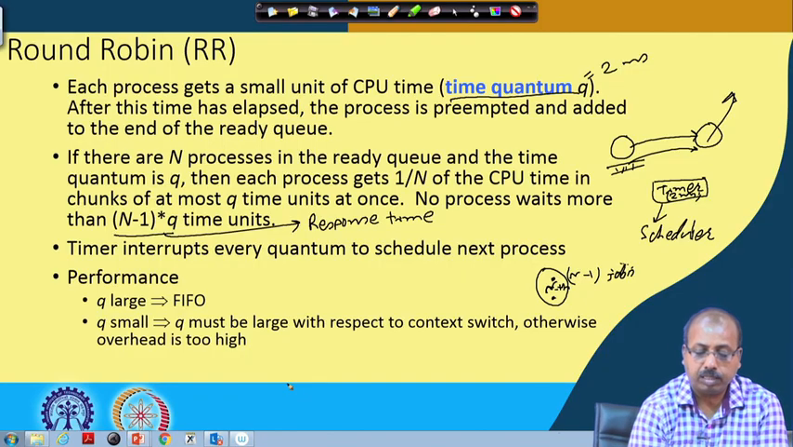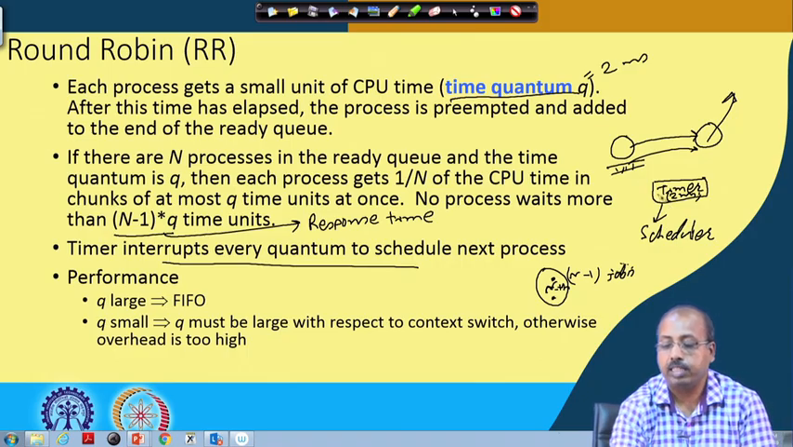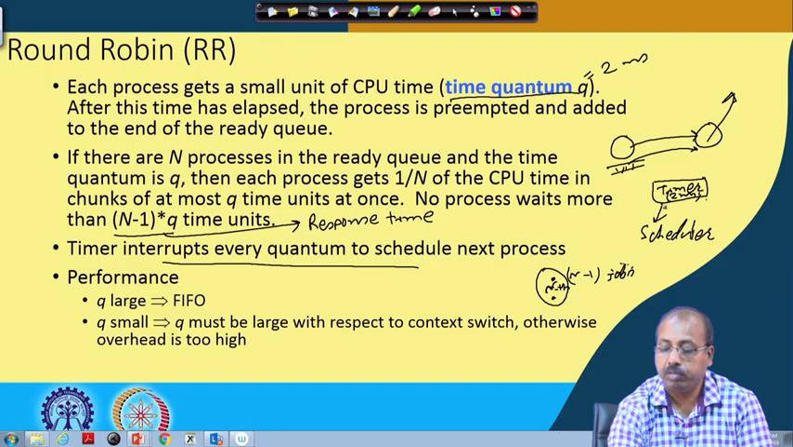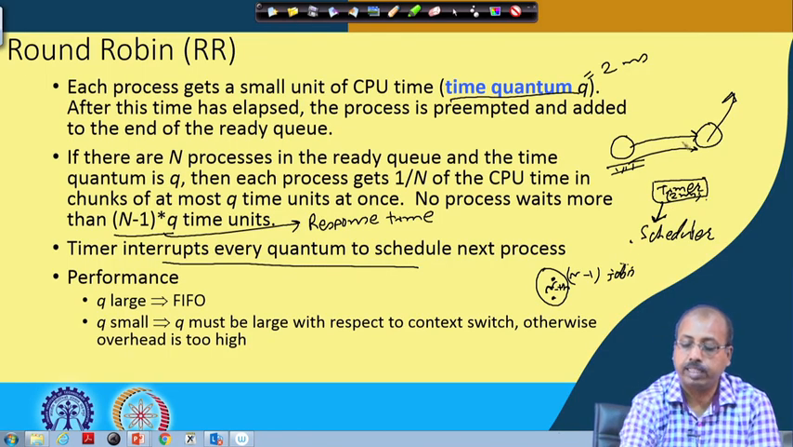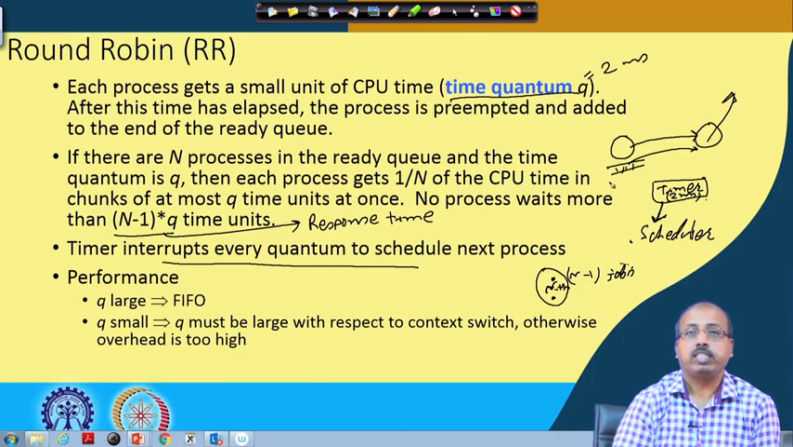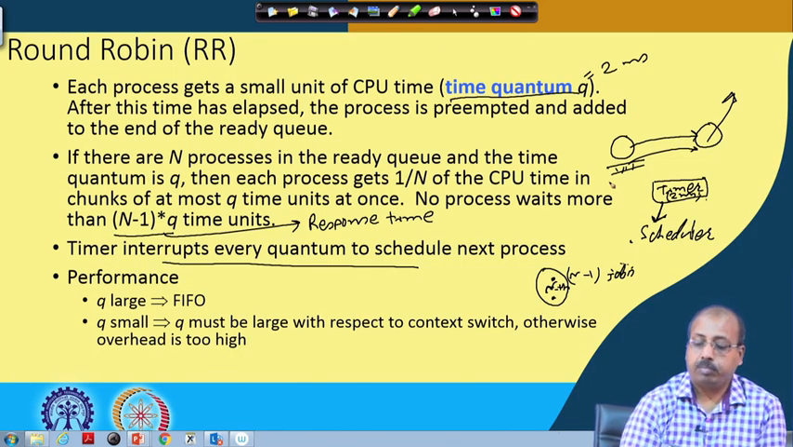The timer interrupts every quantum to schedule the next process. As I was saying, as soon as a job is put into the CPU the timer starts, and when it expires the scheduler is invoked. The scheduler takes out the running process, puts it back into the ready queue, and the CPU is given to the next process.